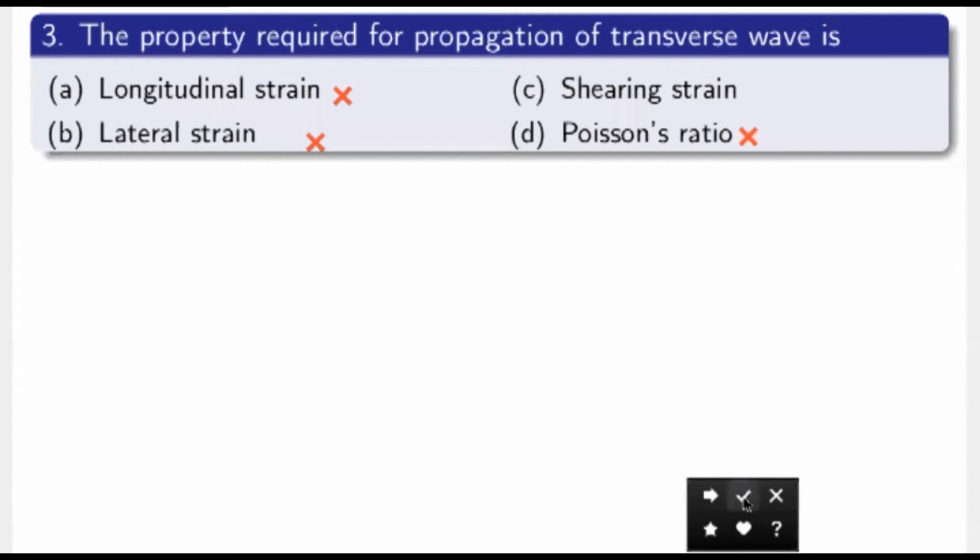Liquids and gases can't withstand shearing strain. That is the reason why there can't be transverse waves in liquids and gases. So transverse waves can only be in solids or on the surface of a liquid. On the surface, shearing strain is present. So the condition is shearing strain.